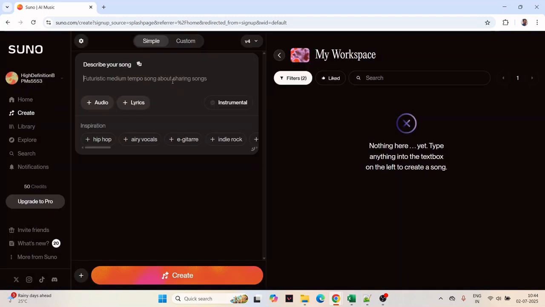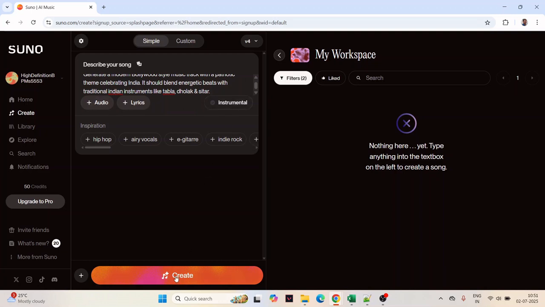So now let's try to create a song from scratch. So you can describe your song here. So I have a prompt which I'll try to use here. Generate a modern Bollywood style track with patriotic theme celebrating India. It should be a blend of energetic beats with Indian traditional instruments like tabla, dholak and sitar.